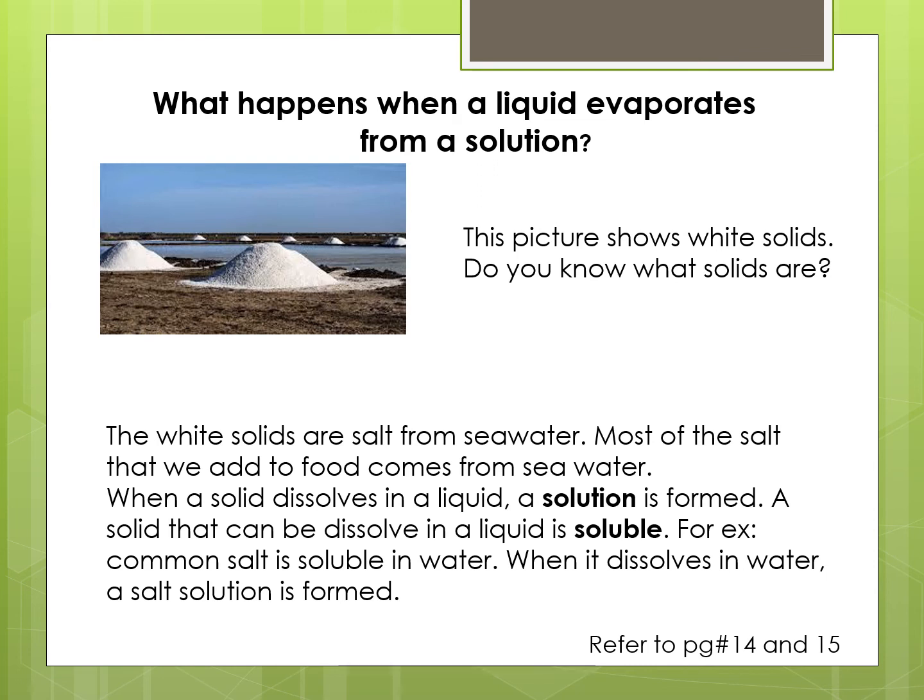When a liquid evaporates from a solution, the solid is left behind. In this picture, seawater is left in salt pans to allow the water to evaporate. When all the water has evaporated, see, salt is left in the pan.